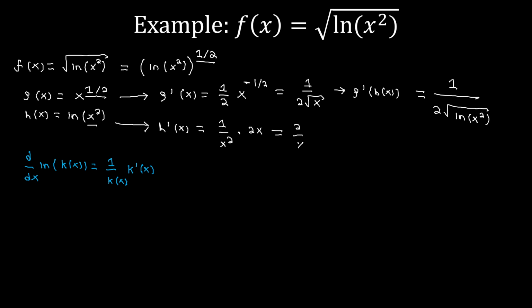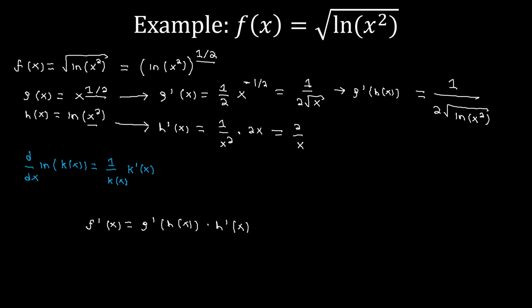So now that we have h prime of x and g prime of h of x, we're almost done. We just need to finish writing it out. So we know that f prime of x is going to be equal to g prime of h of x times h prime of x.